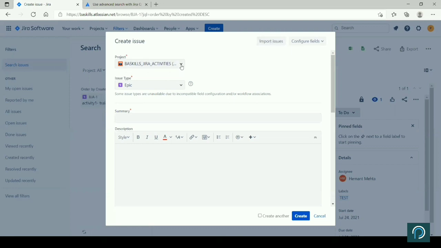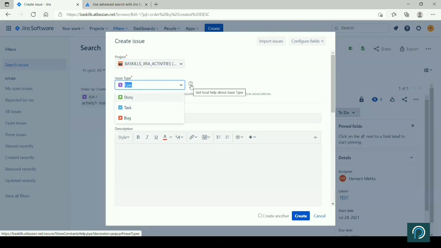Otherwise, if you have to create, you will select a project. The project name will appear here in the drop down. You select the project, you select the issue type. At this point you have story, bug, epic, and task. These 4 items are there. All these are customizable. If you want to understand more, the help is here, right? What is epic, what is story, task, bug. Based on the requirement and the configuration, this can be configured also, right?